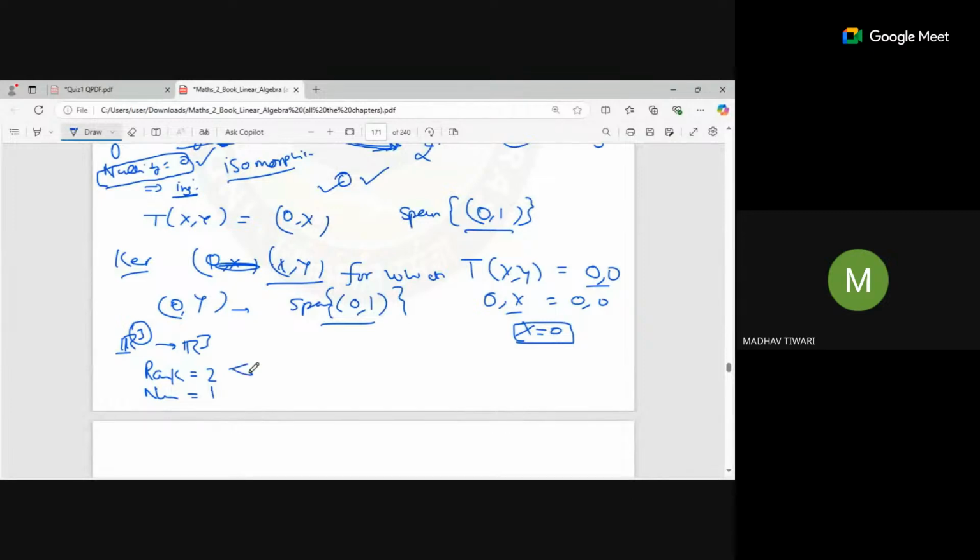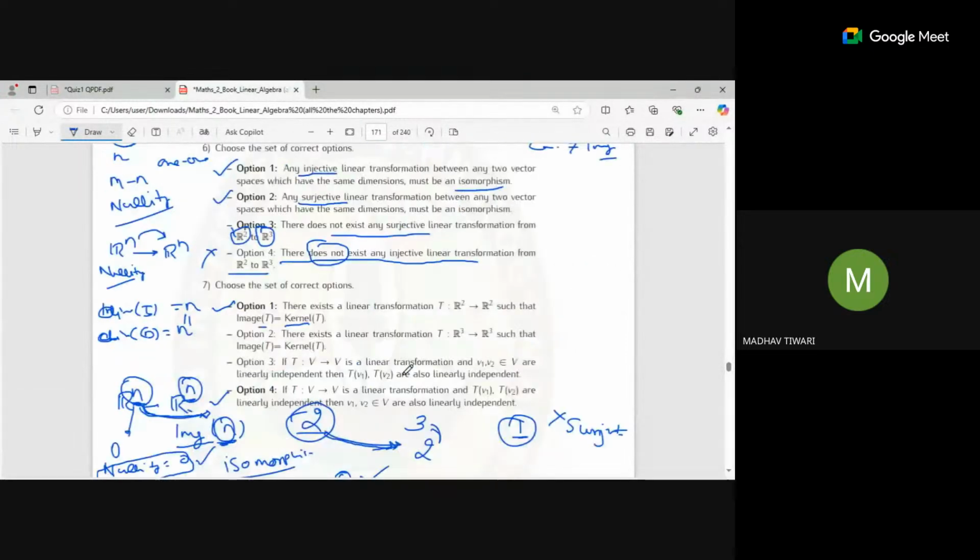The image needs two linearly independent vectors to span, but the kernel needs only one, so these two are not the same. Now if I reduce the rank again by 1, the rank will be 1 and the nullity will become 2. Again they are different. If both spaces are equal, then their dimensions should be equal, and in any combination their dimensions cannot be equal.